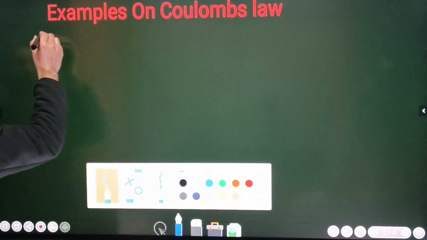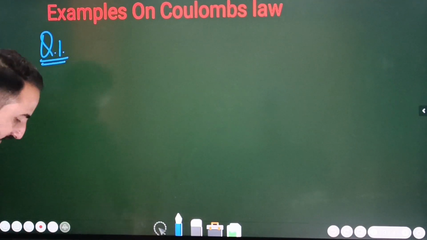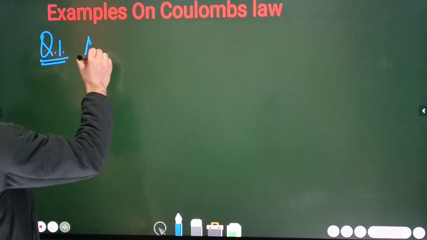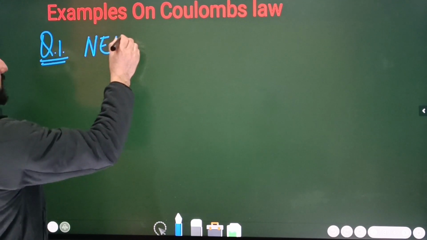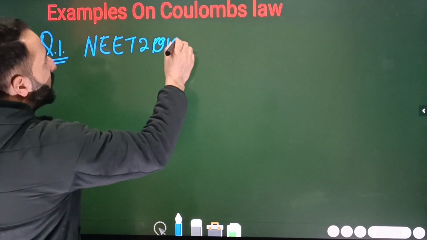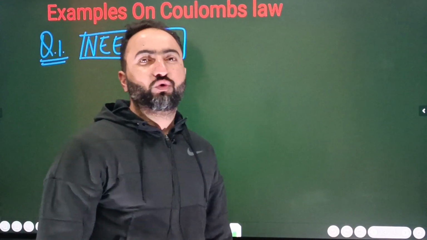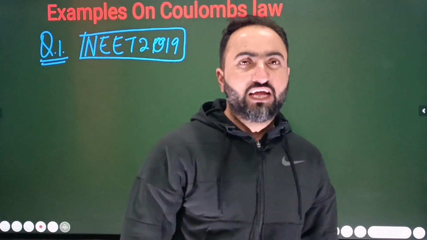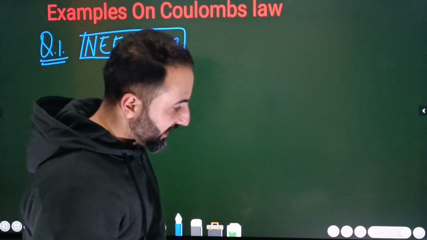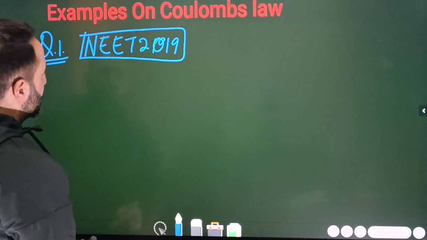So we'll be starting with the example number 1. ठीक है ना बेटा? And let's start with an example, and that has been asked in the NEET 2019. Okay, so an example that has been asked in the NEET 2019. Let's start with this example. NEET 2019 example. ठीक है ना बेटा? Okay, I will not be solving those equations like, for example, put the value and get the answer. That Q1 and Q2 will be given to you, then you have to put the value and get the answer. Will not be doing those types of examples. Some standard examples. Okay, I am not here for the time wastage. Okay, so ध्यान दीजिए बेटा.